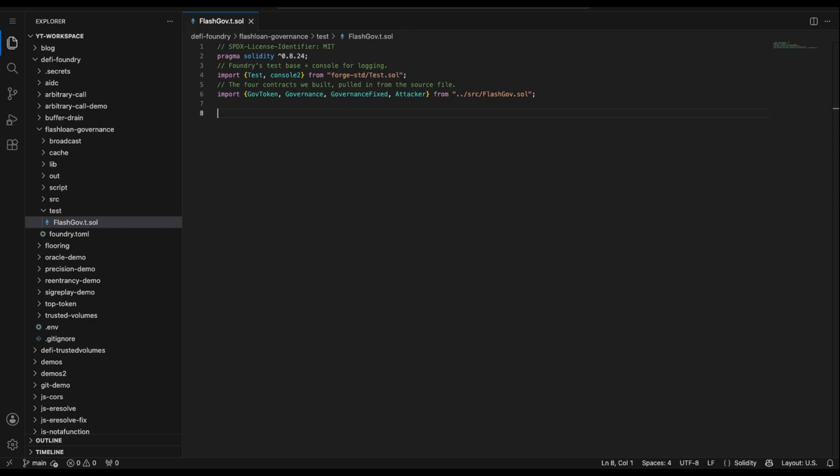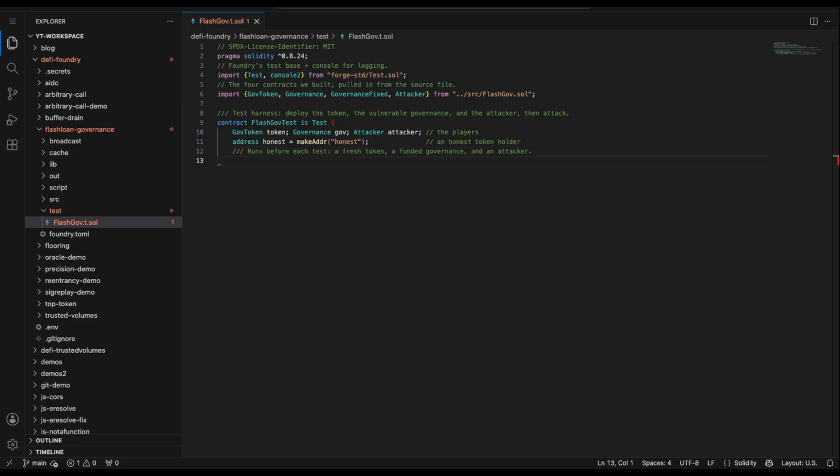It mints the token, 400,000 to honest holders and a 600,000 pool the contract can lend, deploys the vulnerable governance with 100 Ether treasury inside it, and creates the attacker pointed at that governance. Then test drain is the attack itself.